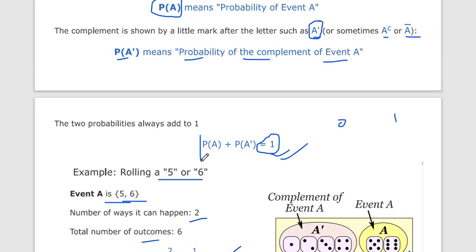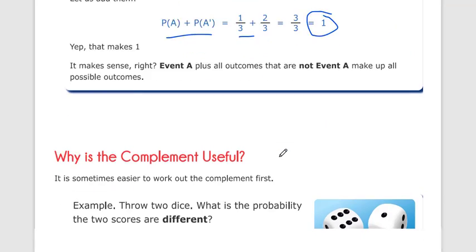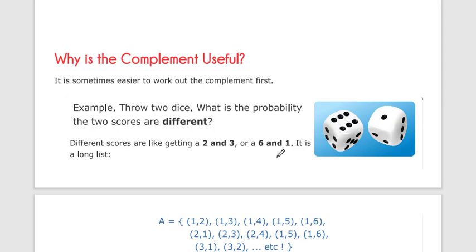So you have to remember this probability and probability complement. Why do we have to calculate the complement? Let's take an example: throw two dice. What is the probability that the two scores are different?